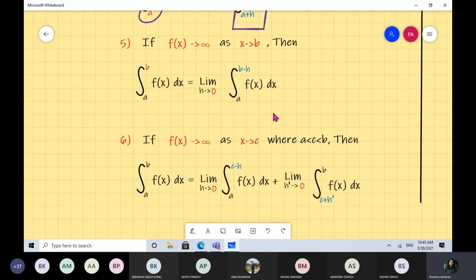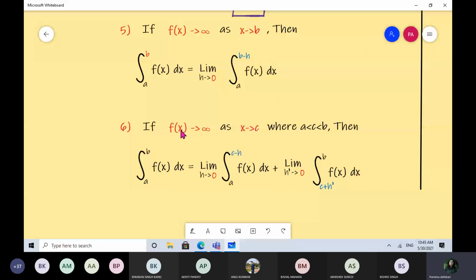Okay. Next, last part is when your function becomes discontinuous at point C, where C lies between A and B. So what will you do? You will break it into two parts. दुइटा integral मा divide गर्ने. You will start from A. You will reach till C minus H, then C plus H dash देखि B सम्म. Okay, so graphically हामीले हेरिसकेका छौं, बुझिसकेका छौं.